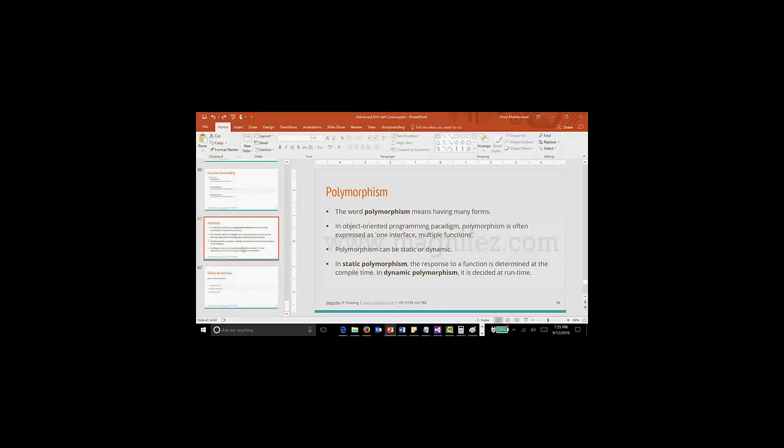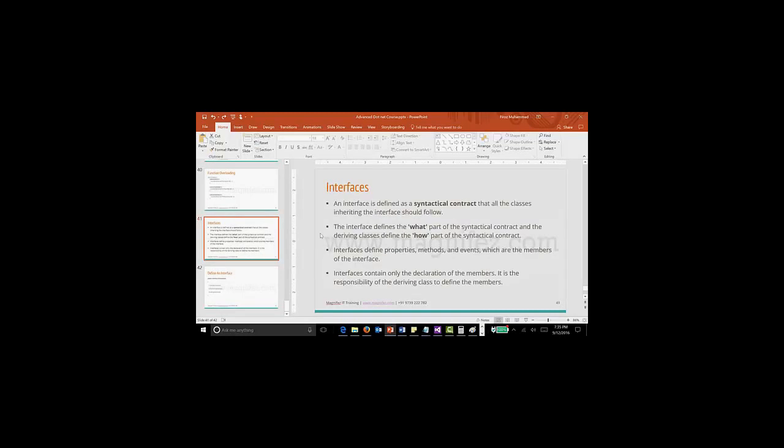So here it is talking about interfaces. An interface is defined as a syntactical contract that all the classes inheriting the interface should follow. So the interface defines the what part of the syntactical contract, and the deriving class defines the how.